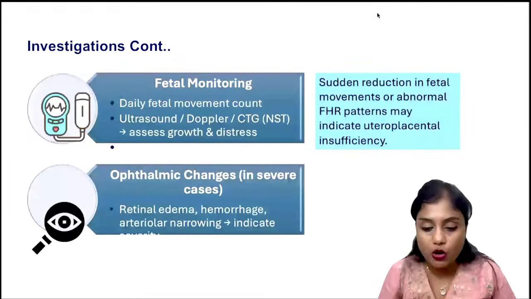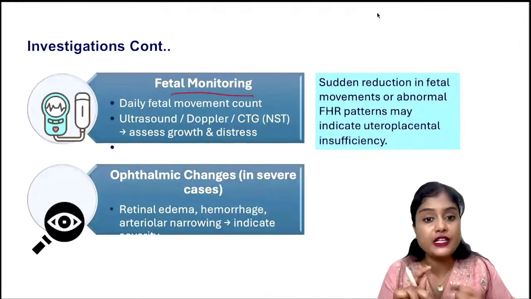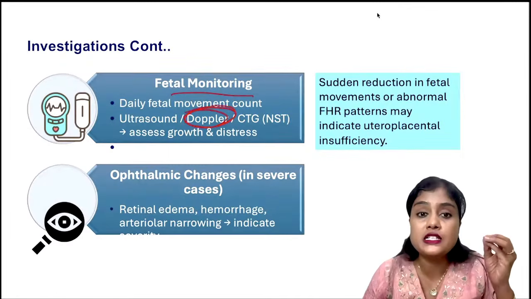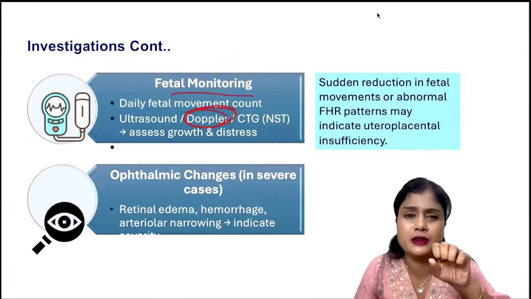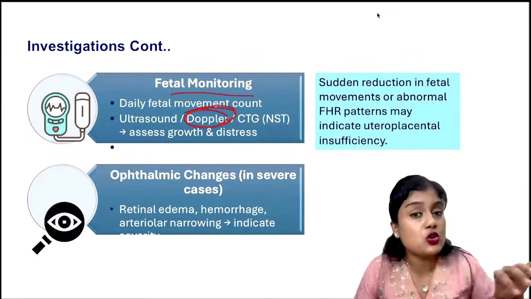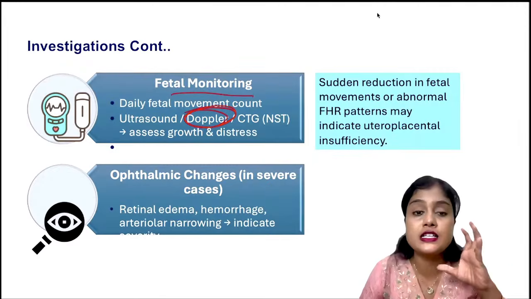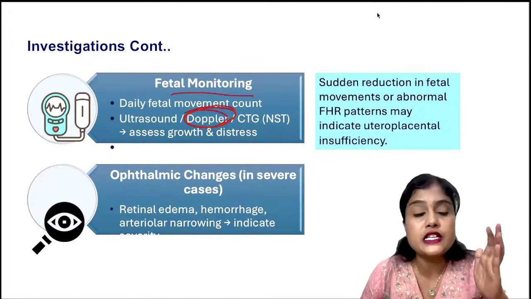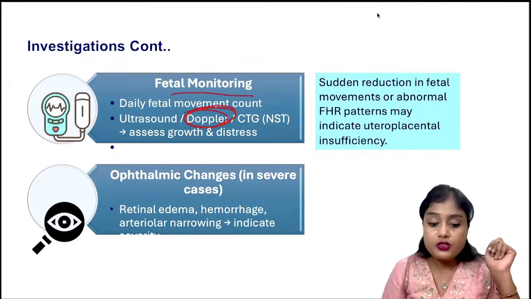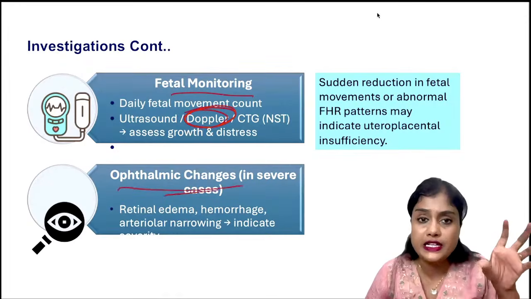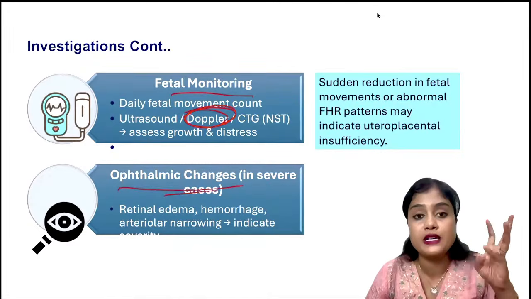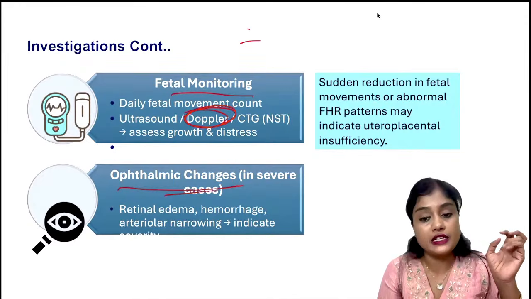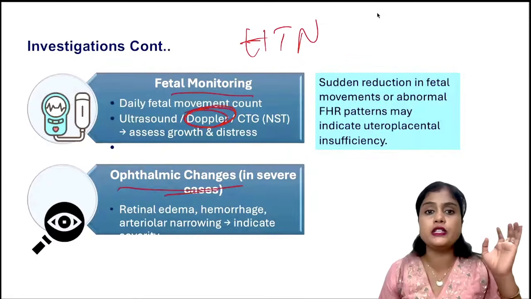So coming to the fetal monitoring per se, here we'll do daily fetal movement count, ultrasound with Doppler. Dopplers are more important because we do not want fetoplacental insufficiency. There may be placental constriction or small placenta, and fetal blood flow is not going well to the fetus, isn't it? So fetoplacental insufficiency is well assessed by Doppler. In hypertensive diseases, Doppler is a must. Then ophthalmic changes: regular and routine, at least trimester wise, you should do a fundoscopy for all hypertensive and GDM patients. It is a must. Look for hypertensive retinopathy changes in hypertension, and diabetic retinopathy changes in diabetic patients.